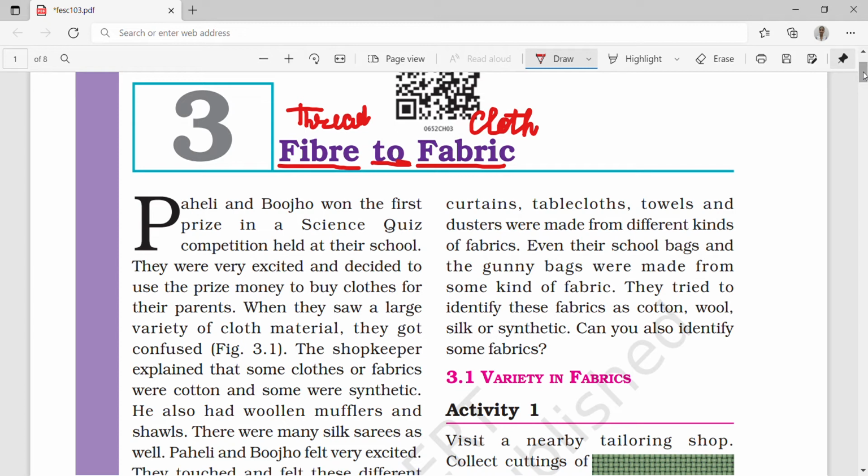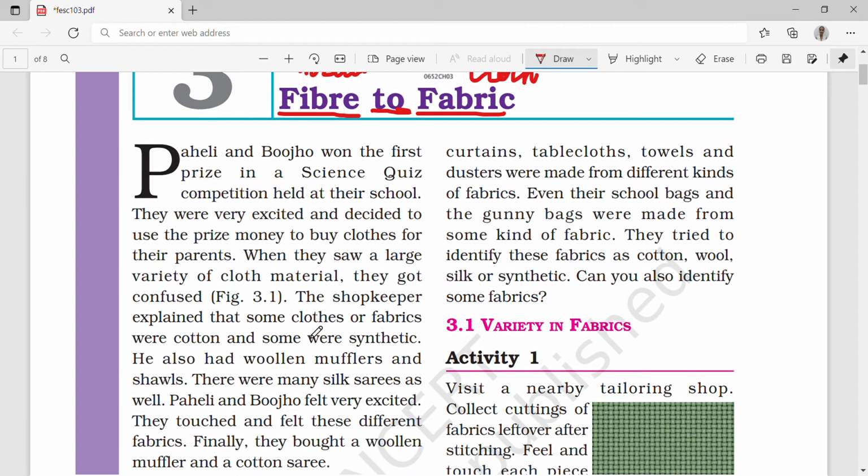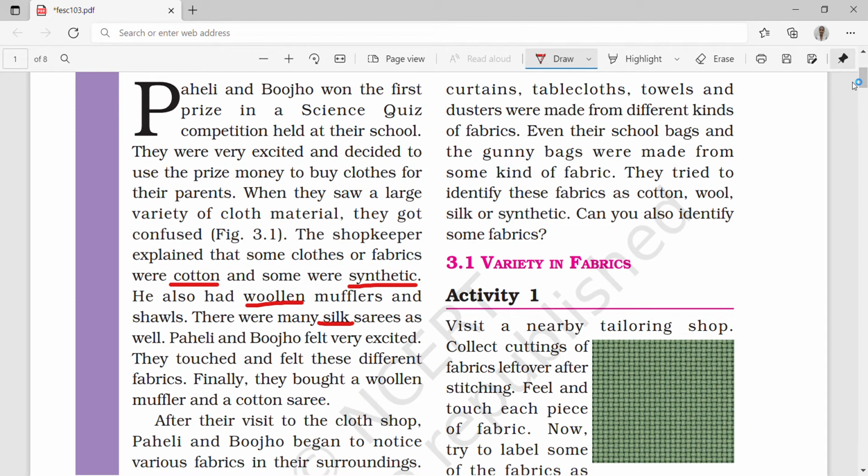The shopkeeper explained that some fabrics were cotton and some were synthetic. He also had woolen mufflers, woolen clothes. There were many silk sarees as well. So means silk. Okay. 1, 2, 3, 4, four types of clothes to get to know.